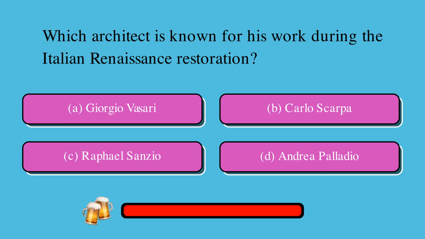Which architect is known for his work during the Italian Renaissance restoration? Is it A. Giorgio Vasari, B. Carlo Scarpa, C. Raphael Sanzio, or D. Andrea Palladio? The correct answer is D. Andrea Palladio.